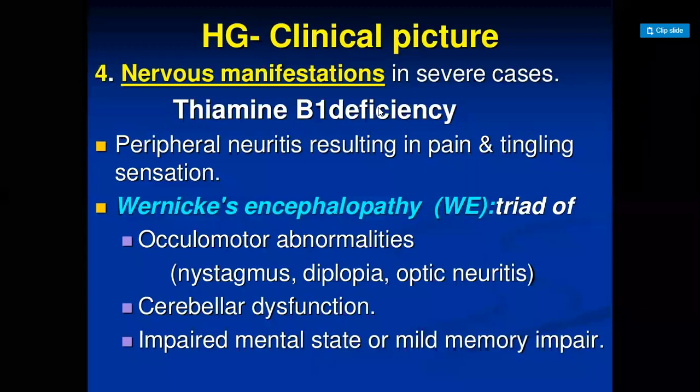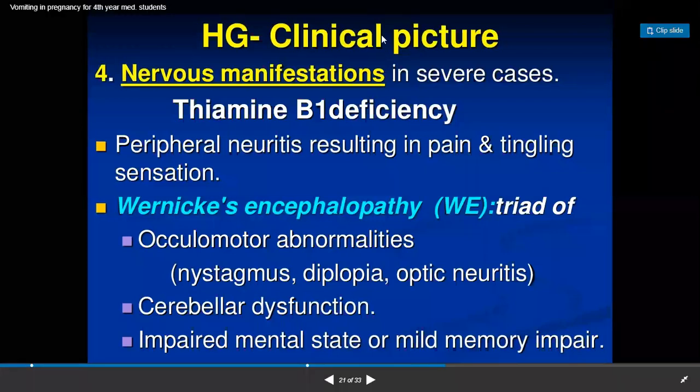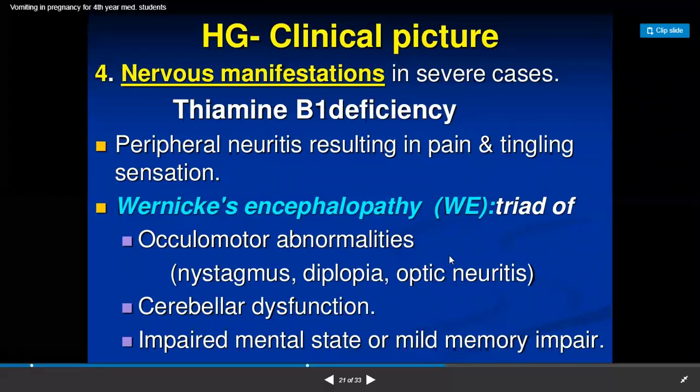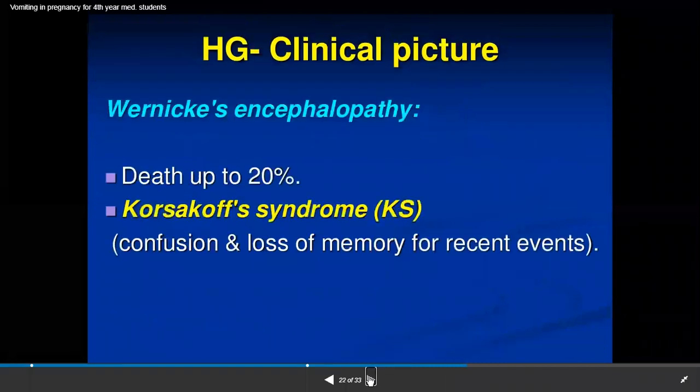A female says, where I kept my keys, I don't remember it. But it is not severe. It is just mild memory impairment. She does not remember what happened. These are related to the nervous system. Fine.